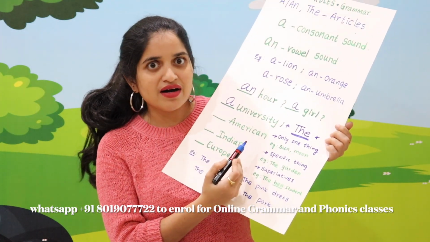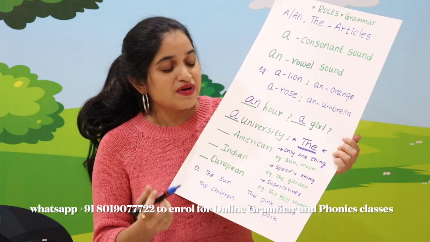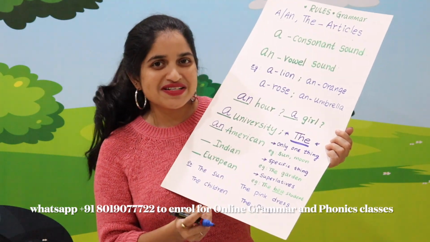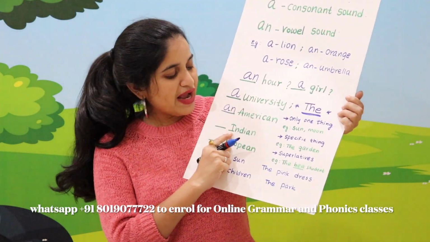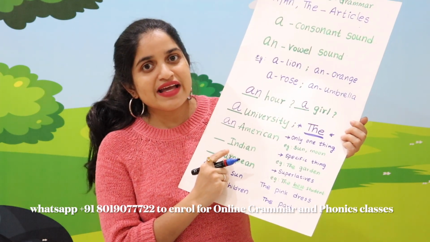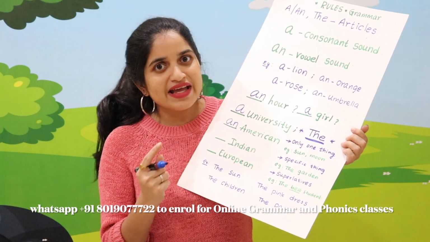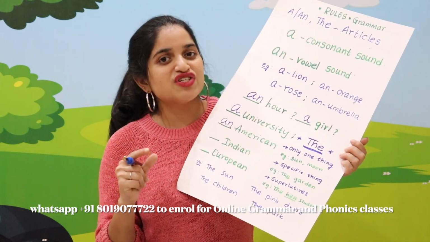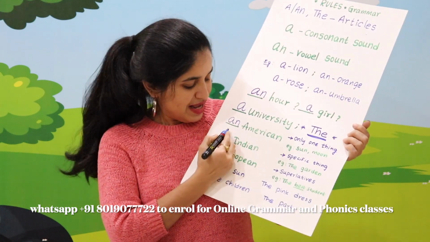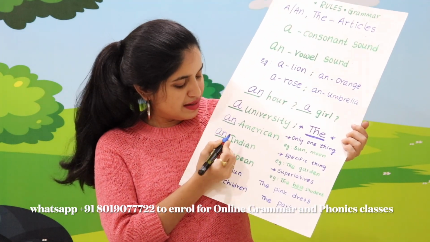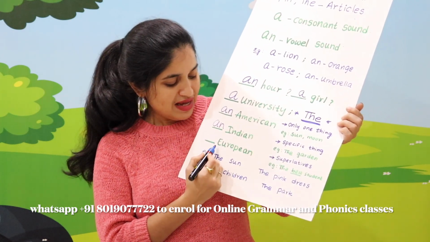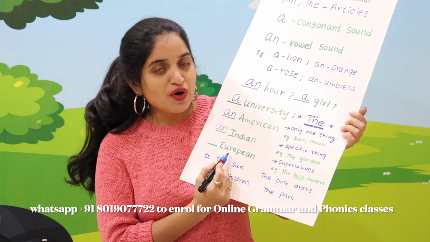Can you read this word now? American. Is a vowel sound. So you have to write an American. Did you understand, children? Very good. Now can you try this word now? Indian. Is a initial sound which is a vowel sound. So you have to write the article an Indian. Now can you try with this last example, children? European.